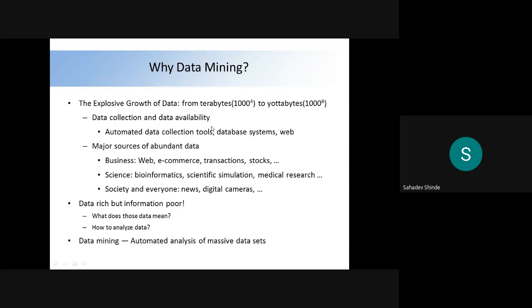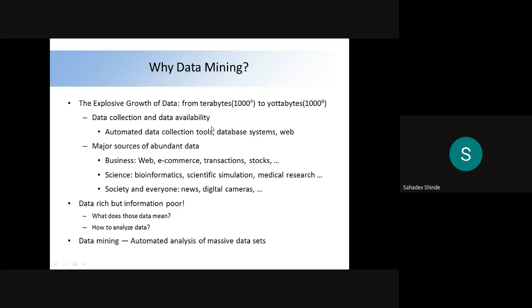Once again I will explain this. The explosive growth of the data from terabytes, that is 1000 raised to 4, to yottabytes, that is 1000 raised to 8. The data collection and data availability: automated data collection tools are there, database systems and technology are there. Major sources of the abundant data are business, web, e-commerce, transactions, stocks, your stock marketing.